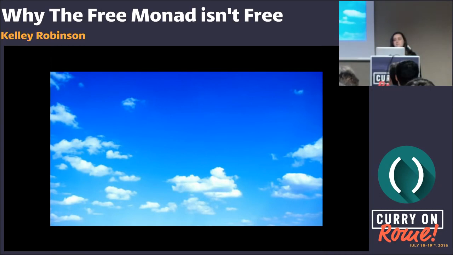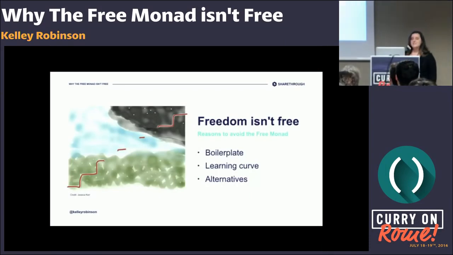The reason that this can be problematic is when the abstractions are more confusing than they're worth. I said that this is what we're good at as an industry, but it's also something we're kind of bad at. It's really hard to know when you found a good abstraction. The free monad is a mathematical concept that has been applied to the programming domain. It has good abstractions that I'll talk about, but for a lot of us, it's not necessary. And why isn't it necessary? Why should we avoid it?